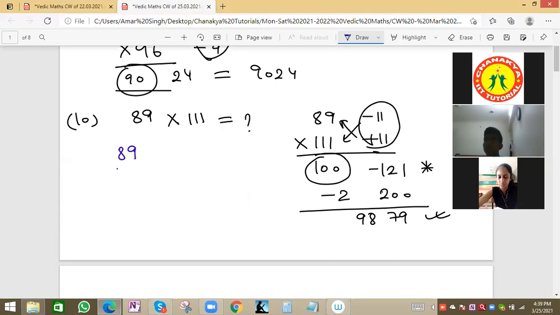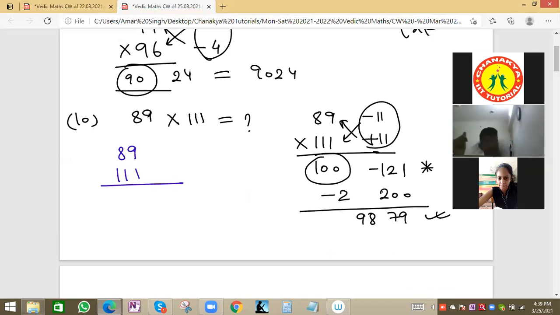89 and 111 we have to multiply. So say one value is less than 100, one value is more than 100. That is basically exception case. We can put a star mark. So how much by how much this is less than 100? 11, minus 11. By how much it is more than 100? 11 basically. Then that means plus 11. More means plus, less means minus. Just to write. And then we will do cross subtraction or addition.